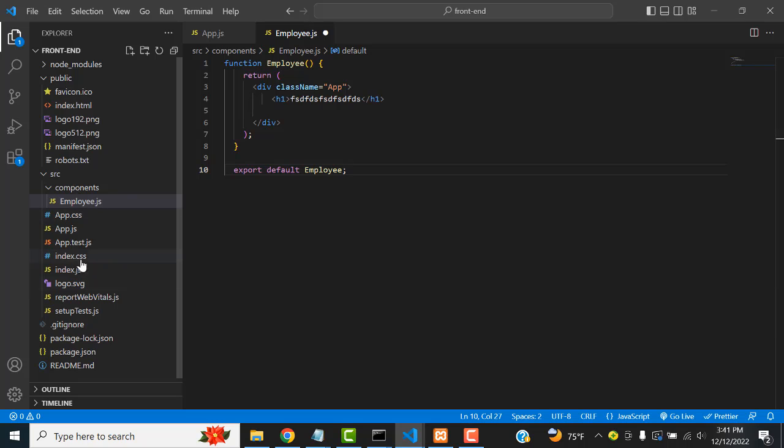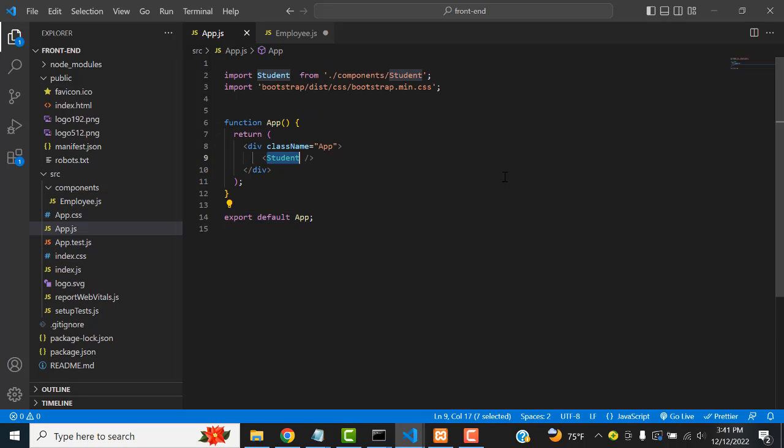Perfect. Now this one also, in app you have to change it as employee. Right, perfect. This one also the employee. Student we have to change it as everything employee. This component you have to call it. Right. Now let's save all and check back. Yeah, it's working perfectly well.